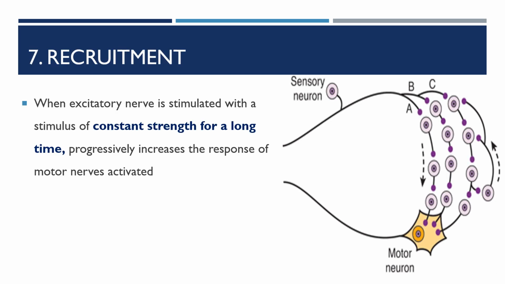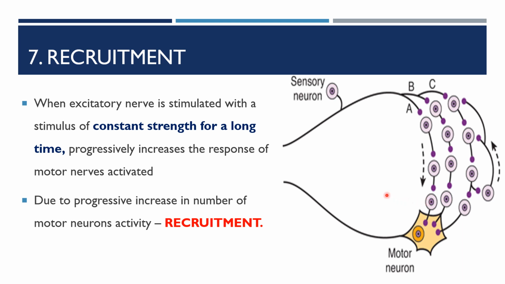Recruitment: when an excitatory nerve is stimulated with a stimulus of constant strength for a long time, that progressively increases the response of the motor nerve that is activated. This is due to the progressive increase in the number of motor neurons activated, that is the recruitment.